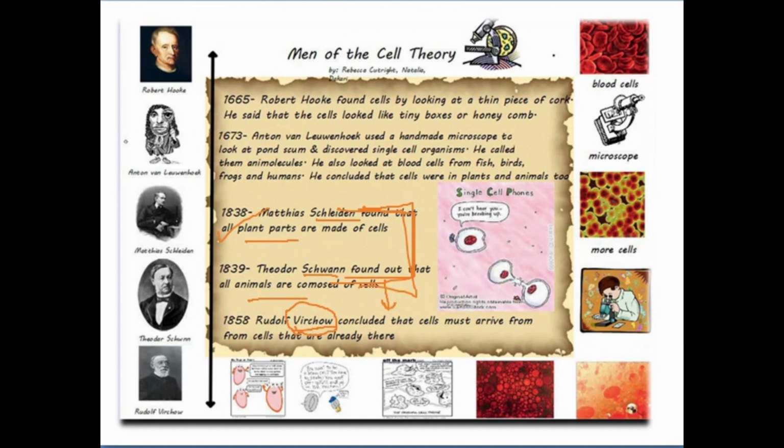He said first there will be one cell, then it will divide and we'll have two cells. Then these two cells will divide into four. Like this we'll have so many cells in a body. So he said that all cells arise from pre-existing cells.